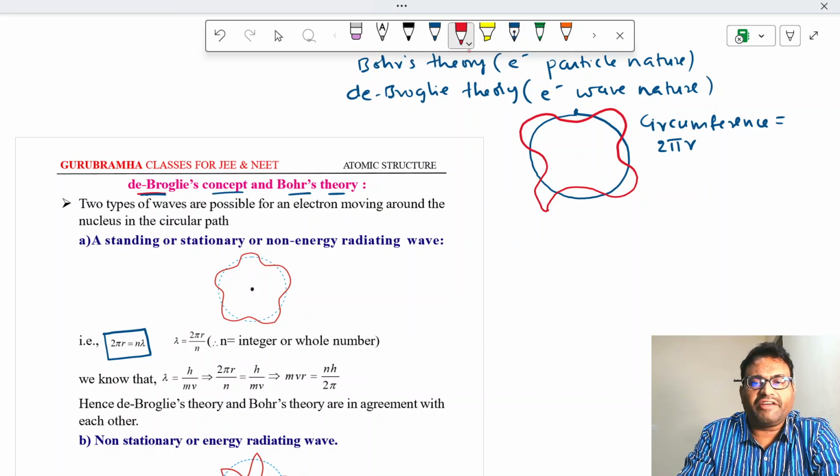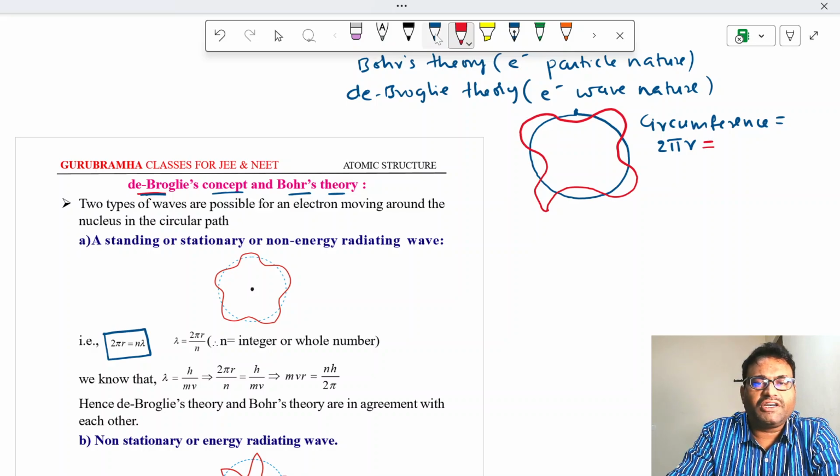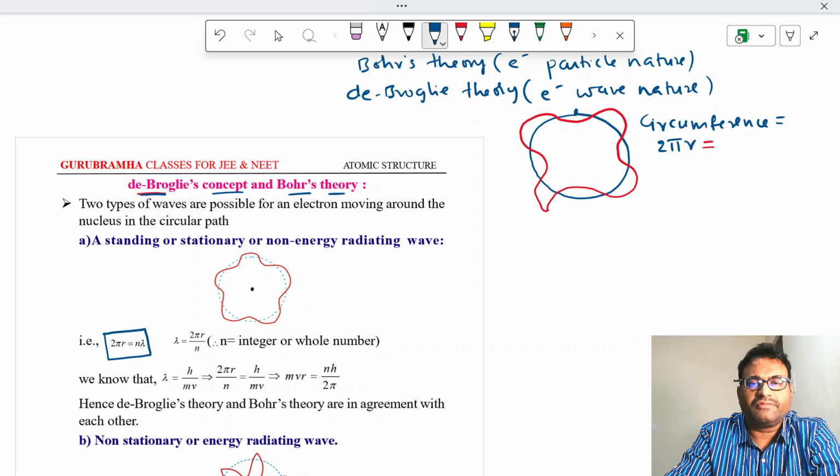When it is moving like a wave, it will have a wavelength. So to correlate these two natures, an equation is provided, and that is 2 pi r is equal to n lambda. This n lambda represents the wave nature, and 2 pi r represents the particle nature. Right?